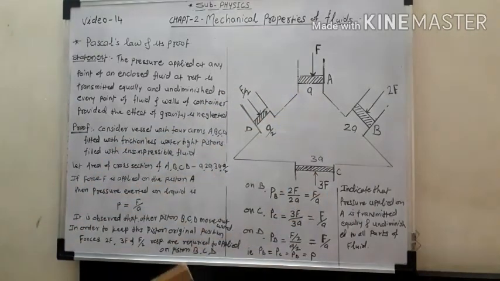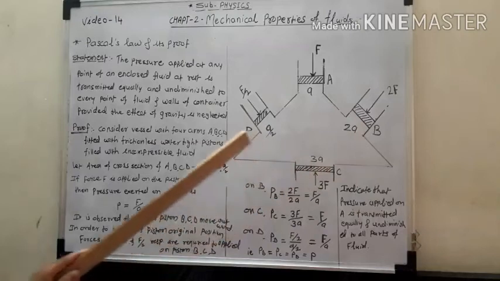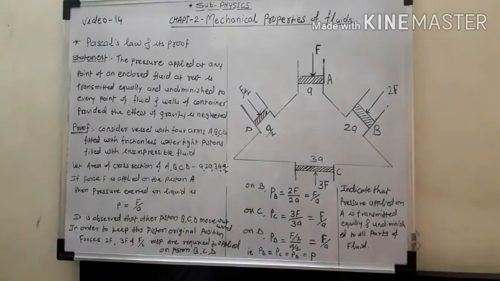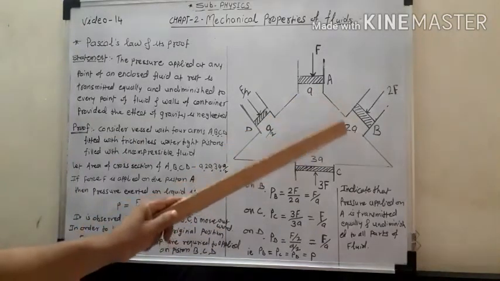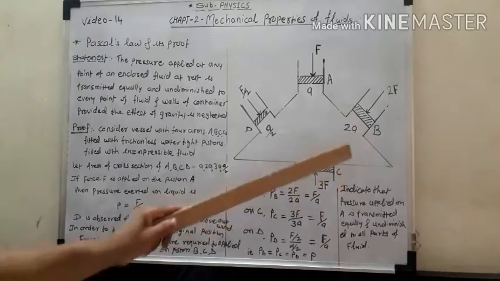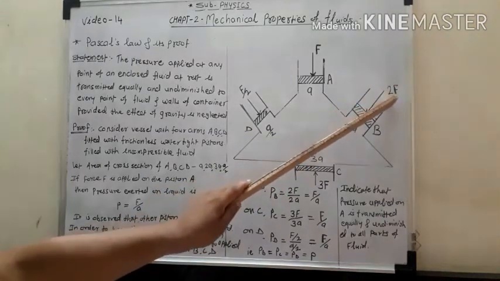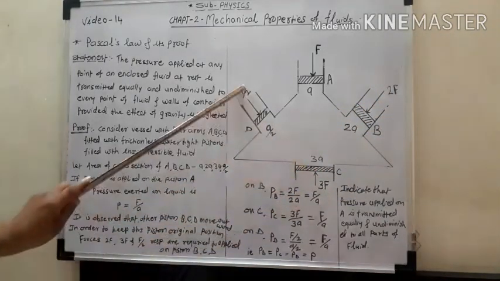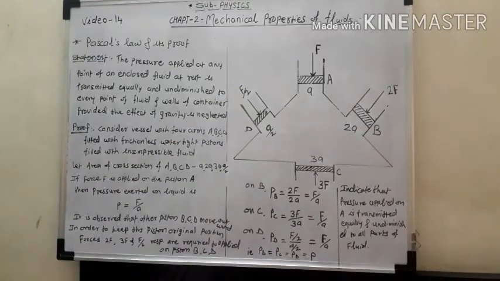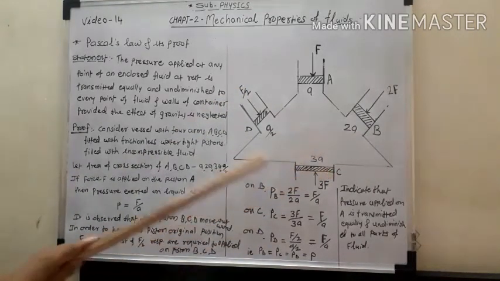So we have to observe that the other pistons B, C and D can move outward in order to keep the original position. We can arrange these three remaining pistons B, C and D in such a way that they push outwards. In order to keep them in the original position, the forces we apply on pistons B, C and D are twice F, thrice F and F by 2.